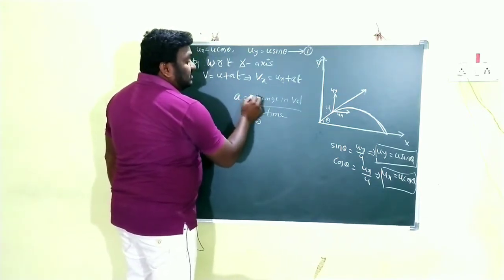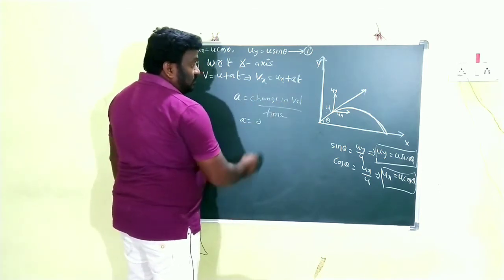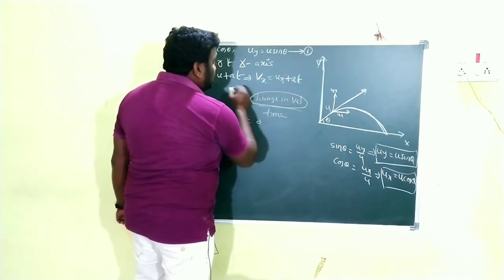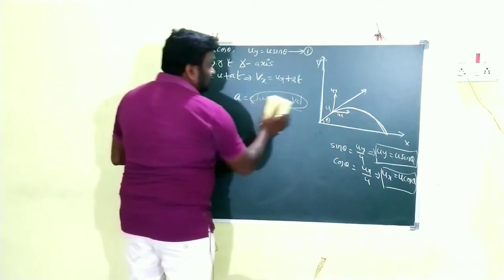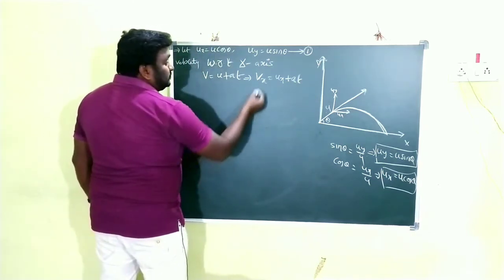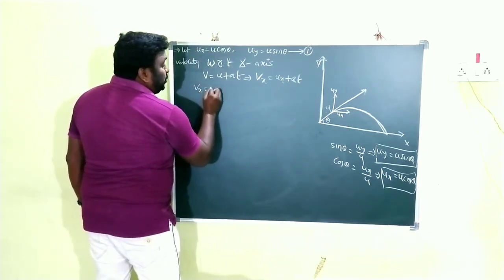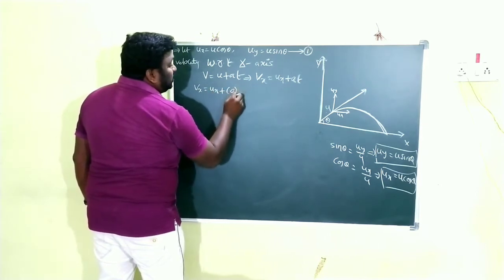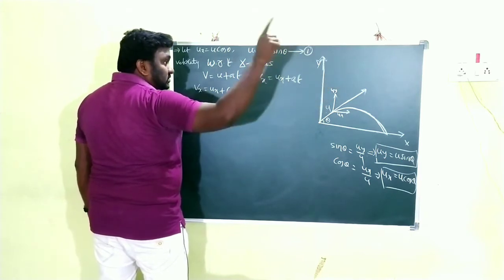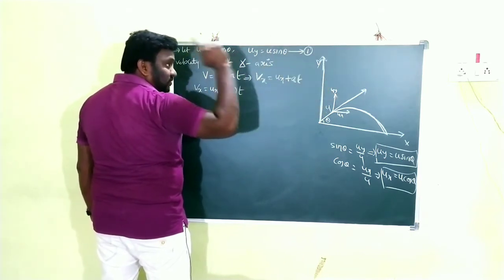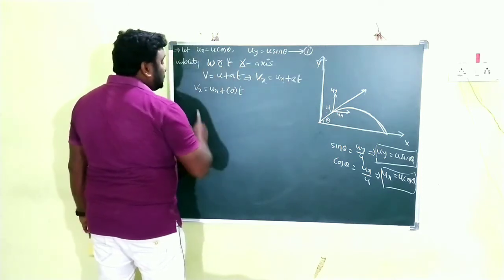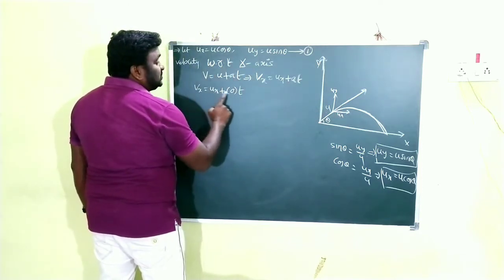A is equal to what? Change in velocity by time. When the body is moving along the x-axis, there is no change in velocity, that's why acceleration is 0. Clear, children? That's why in this case, what you have to write is Vx is equal to ux plus 0 into t. In horizontal motion the gravitational force is the same, that's why velocity is also the same. When the velocity is the same, acceleration is 0. That's why Vx is equal to ux plus 0 into t.